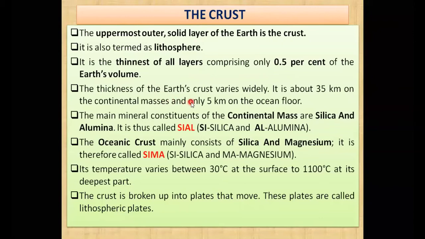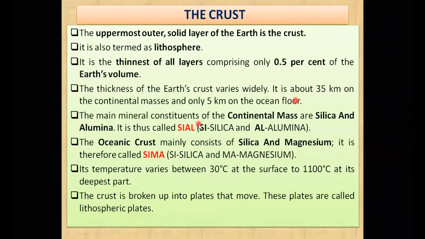The thickness of the earth crust varies widely. अब ये thickness जो है वो vary करता है ना, it is not the same all over the place. It is about 35 kilometers on the continental. I showed you in the image also that the continental masses, or the continental place where we are living, the continental crust is about 35 kilometers, and there is only 5 kilometers in the ocean floor, है ना. ओशियन के नीचे जो फ्लोर है वो 5 किलोमीटर का थिकनेस है, और हमारे कॉन्टिनेंटल क्रस्ट में जो है वो 35 किलोमीटर का थिकनेस है.